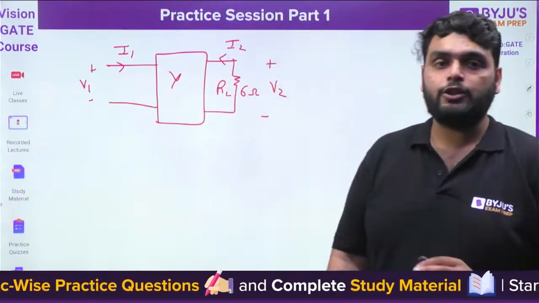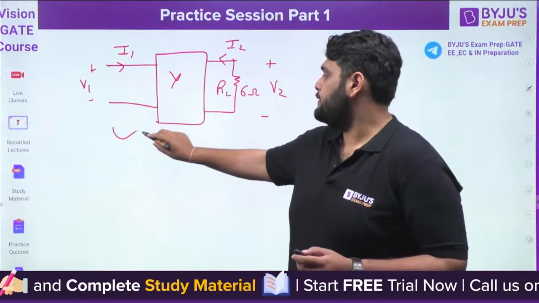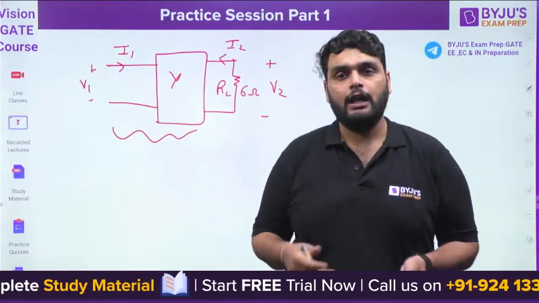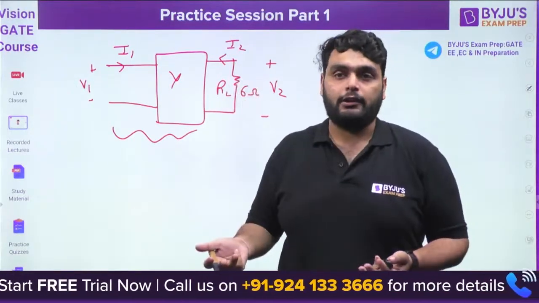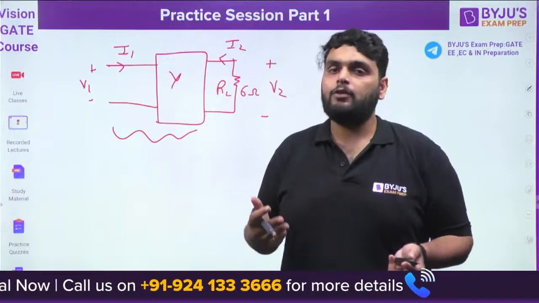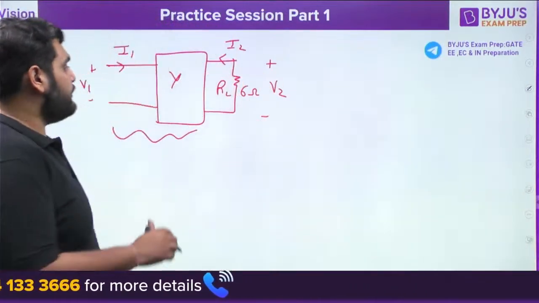So how will you solve this network in the easiest way? How do you solve the remaining question in the easiest way? One thing you can also do: you can convert this network into a Thevenin's network. You can find out VTH and RTH, and then apply the load and find out the current. In both methods, you can solve this question in the same amount of time. After this, you can find out the power.